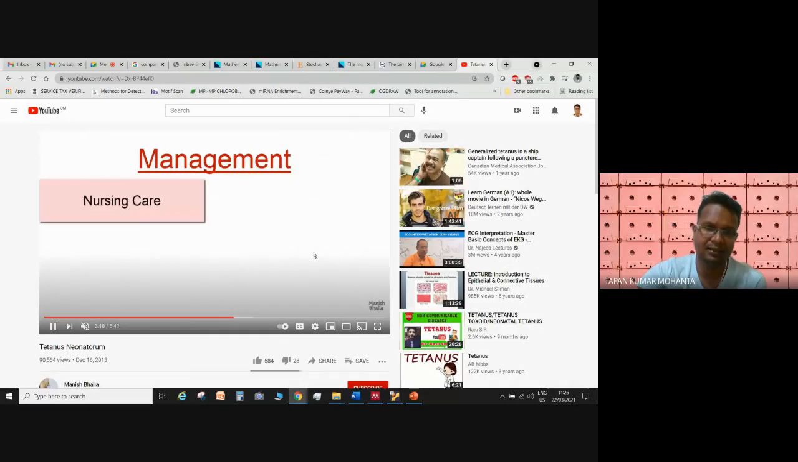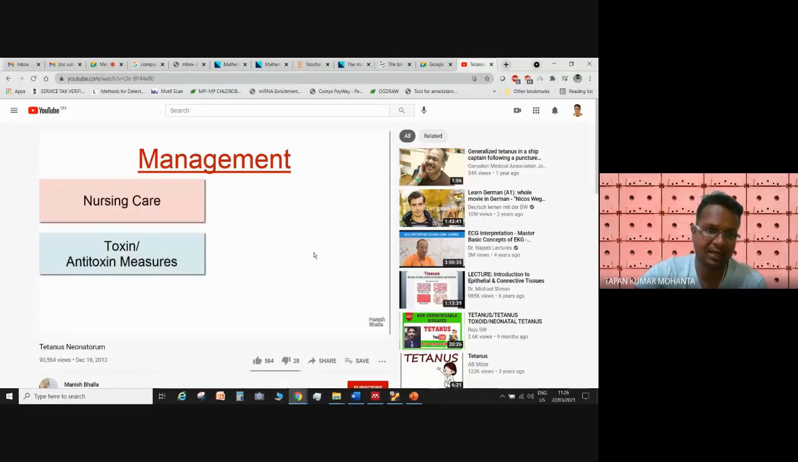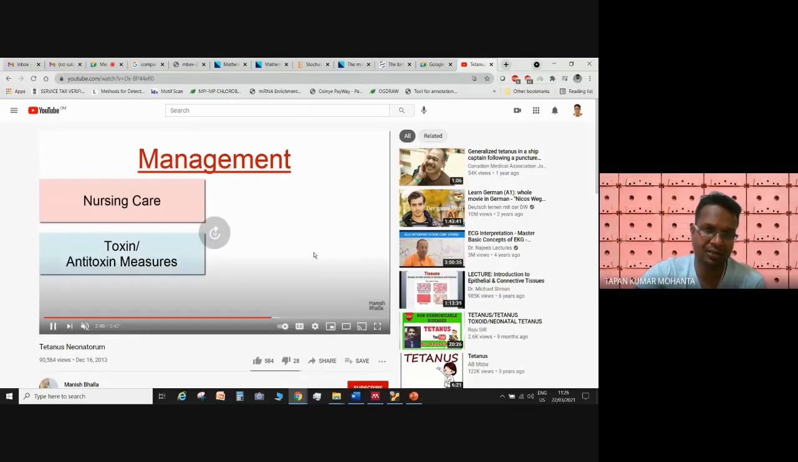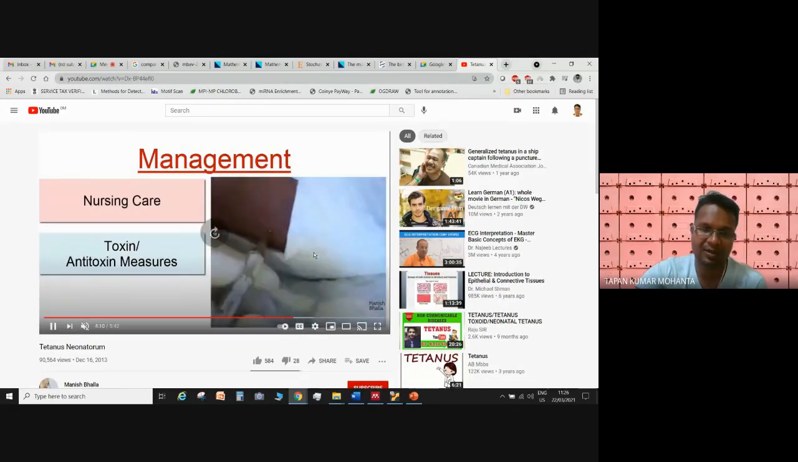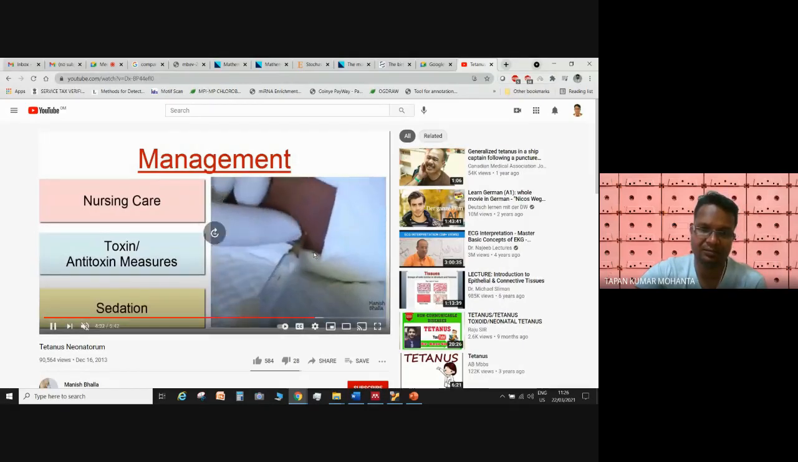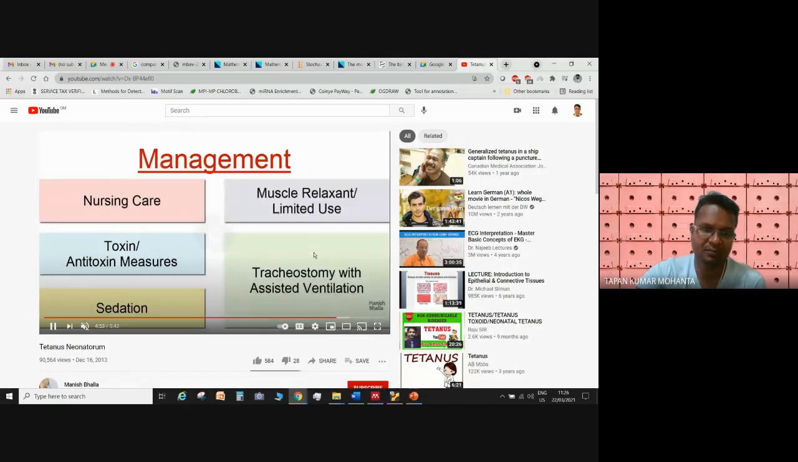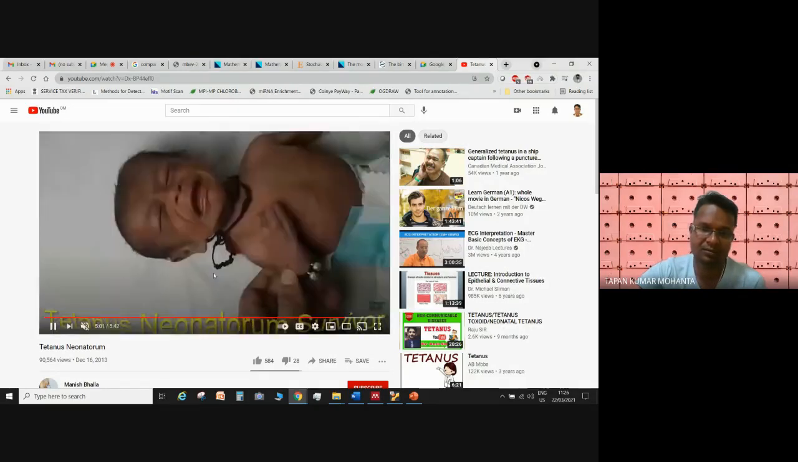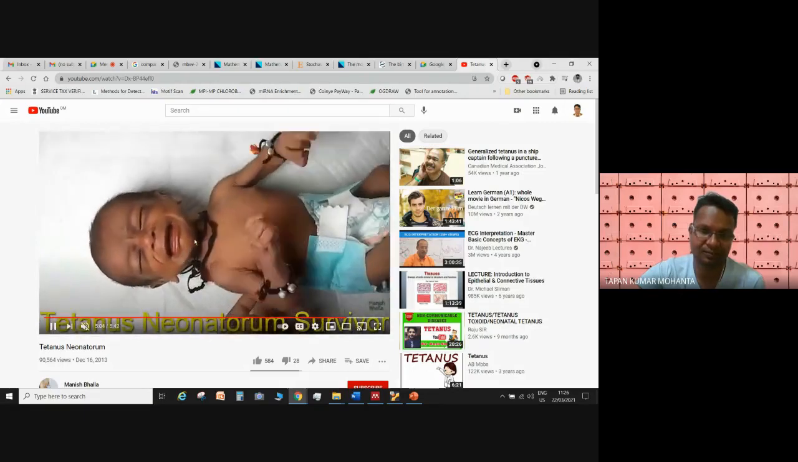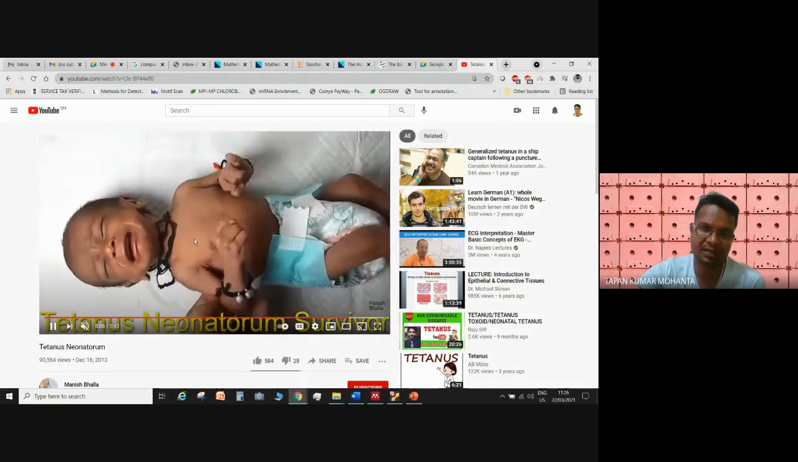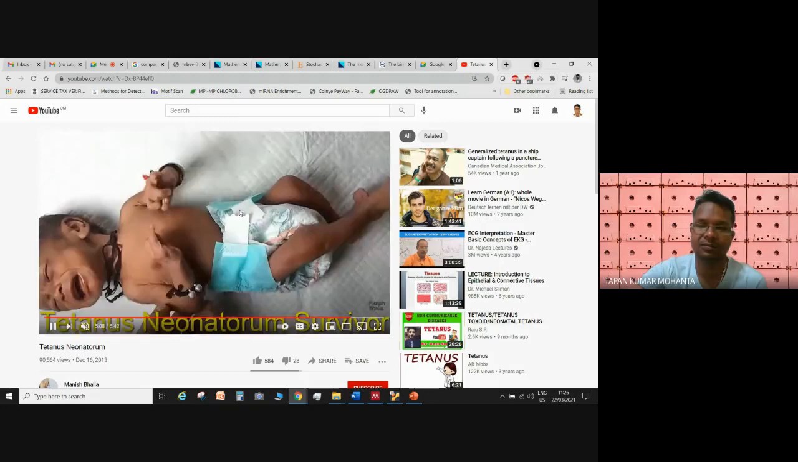And in this case, management can be done with nursing care, antitoxin can be given for the treatment, and muscle relaxant medicine can be given to such patients, and if proper care is taken, they can be saved.